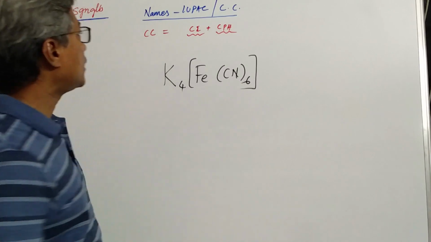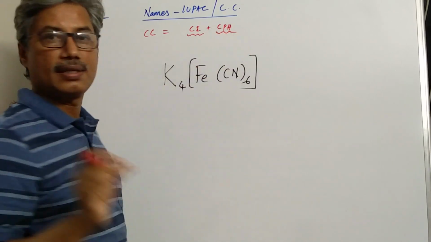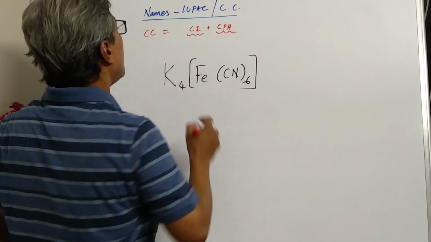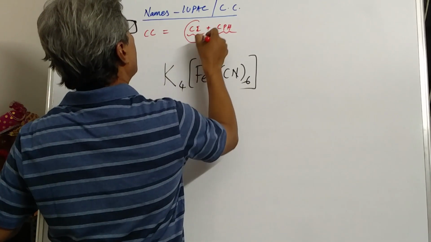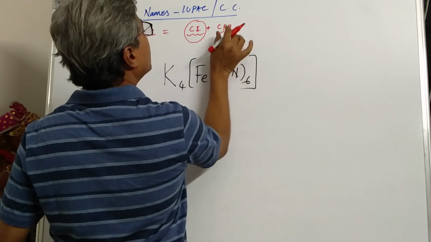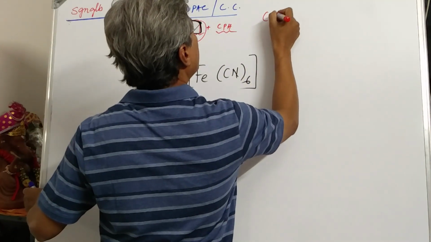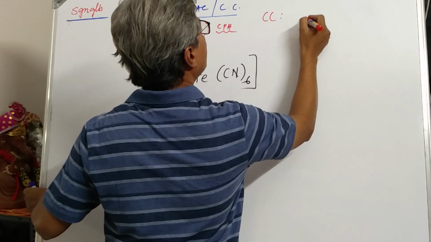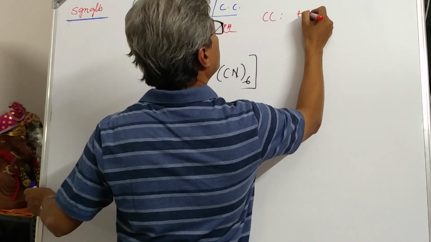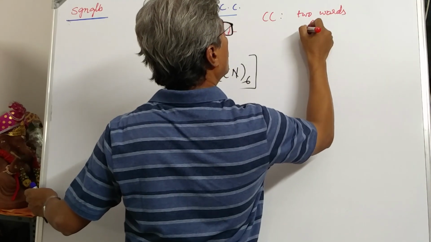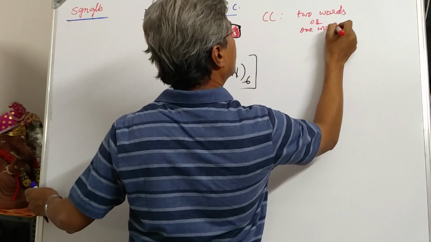The name includes two words, name of counter ion and name of coordination polyhedra, or sometimes the counter ion may not be there, then the name is nothing but name of the coordination polyhedra only. That means coordination compound name is either two words or one word only.